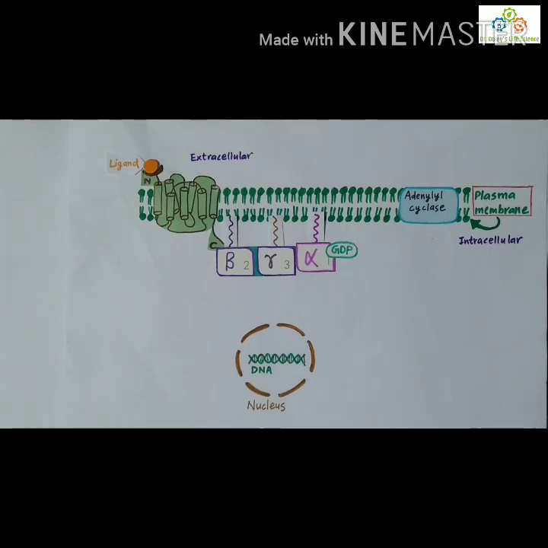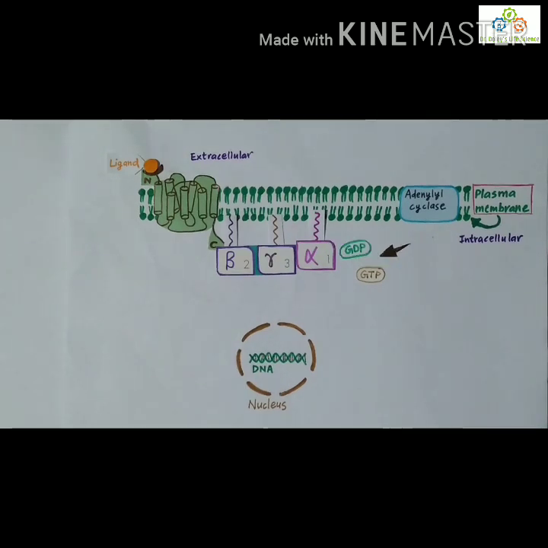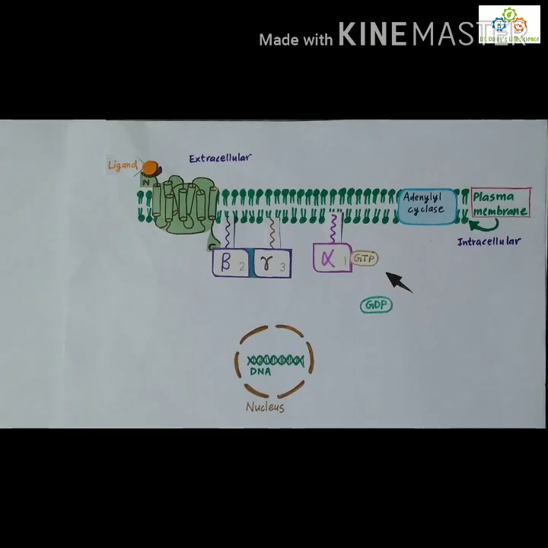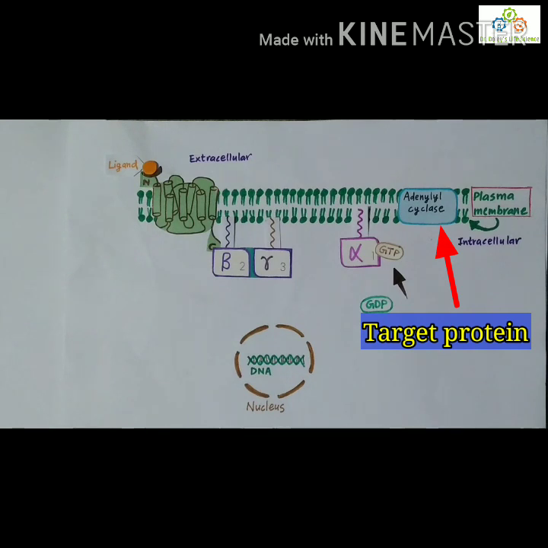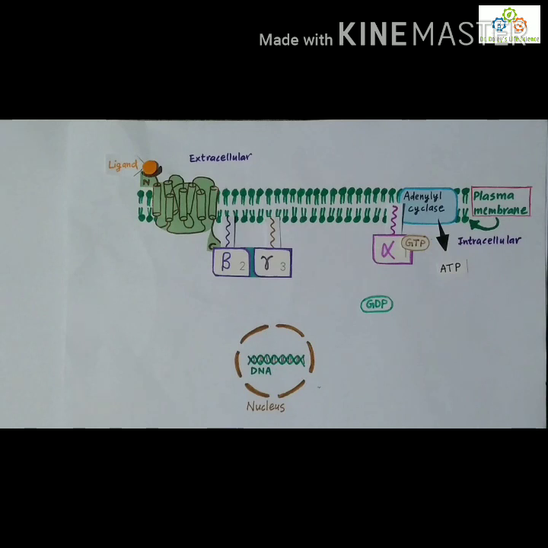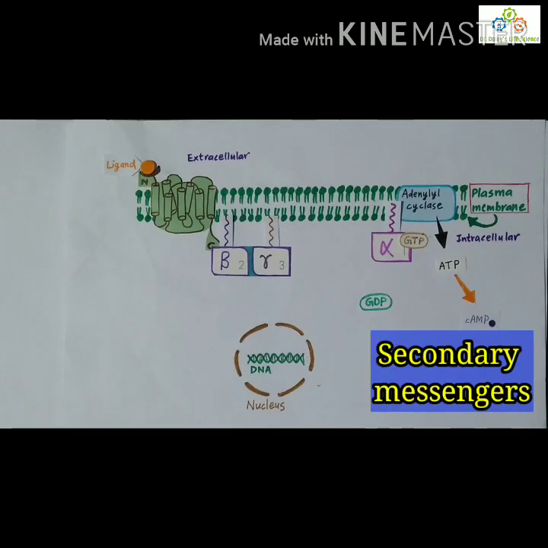which leads to conformational changes, and the G protein, which has guanosine diphosphate or GDP attached to its alpha subunit, exchanges it with guanosine triphosphate or GTP on the alpha subunit. The G alpha subunit then separates from the beta and gamma subunits, and it will go on to interact with other target proteins such as adenylyl cyclase, which converts ATP to cyclic AMP to act as a secondary messenger recognized by the